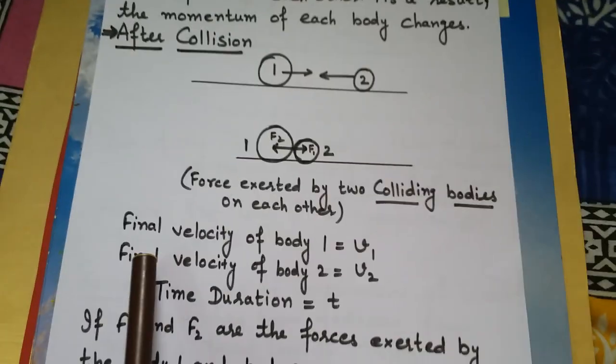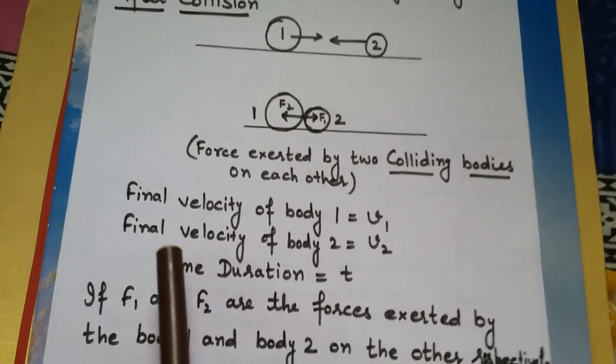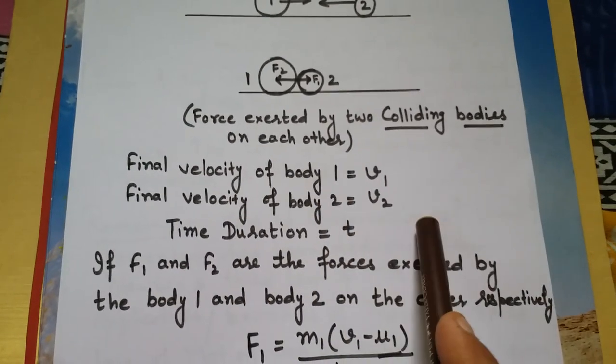Now the final velocity of body 1 after collision will be v1 and the final velocity of body 2 is v2.